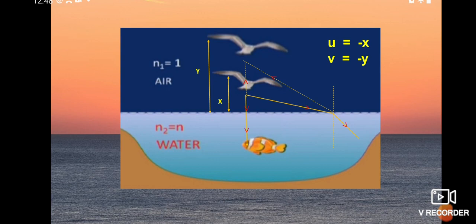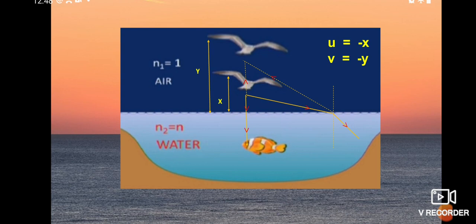At that point the fish sees the bird's image, which is a virtual image. That distance is called y, and the actual position of the bird is x. In the first ray diagram they are not going to meet, so we extended the light rays in the opposite direction, the upward direction. At some point they meet, and that point is the virtual image of the bird.